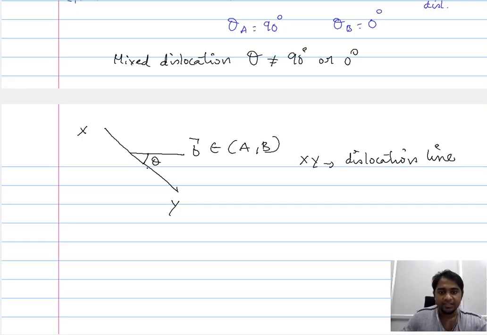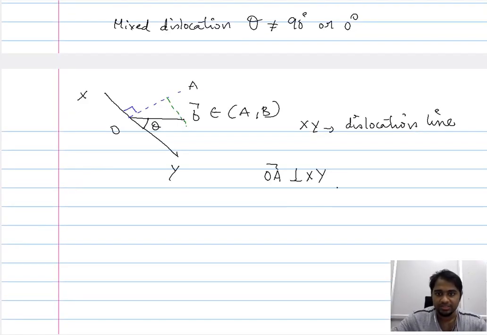Now in this we can construct two other vectors. One vector that is perpendicular to the dislocation line, and the other vector that is parallel to the dislocation line. So one vector that is perpendicular to the dislocation line is nothing but the Burgers vector of the edge dislocation. If OA represents the vector, it is perpendicular to the dislocation line. So this is nothing but the Burgers vector of the edge dislocation that is present in the overall mixed dislocation.